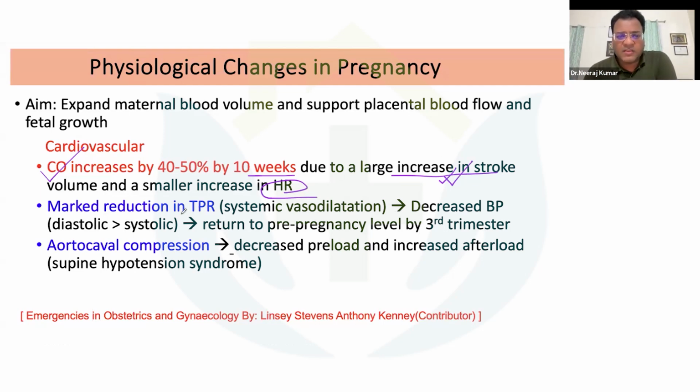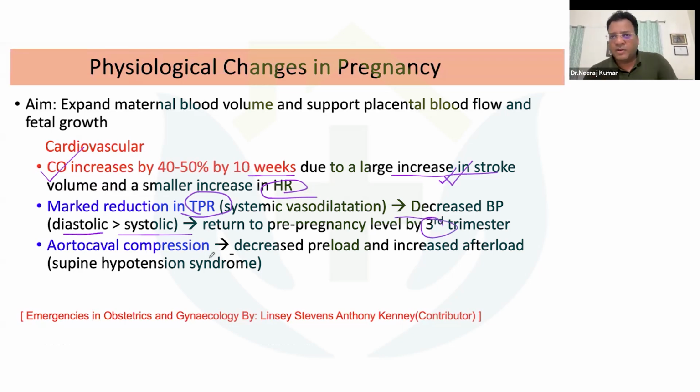Now, there is always a marked reduction in the TPR. Why? Total peripheral resistance is going to decrease. So what will happen? There is a systemic vasodilatation that will appear, and this systemic vasodilatation will decrease the blood pressure. Which blood pressure will decrease more? It is the diastolic, which is affected more than systolic. And then again, it returns to the pre-pregnancy level by the third trimester.